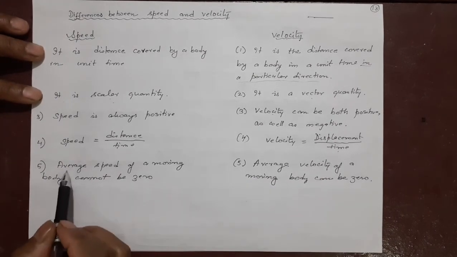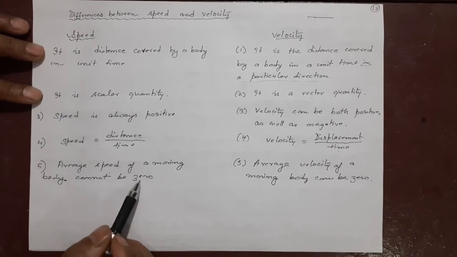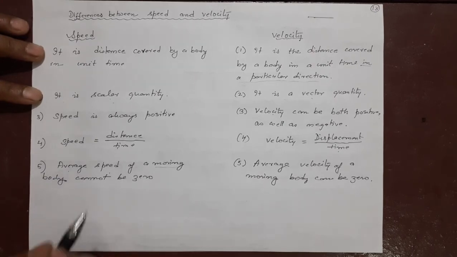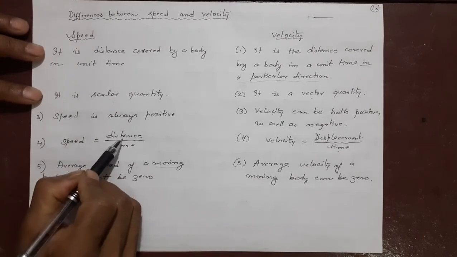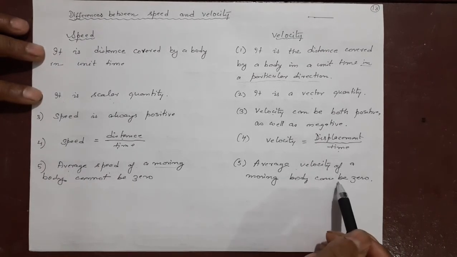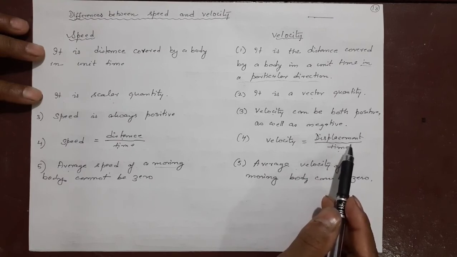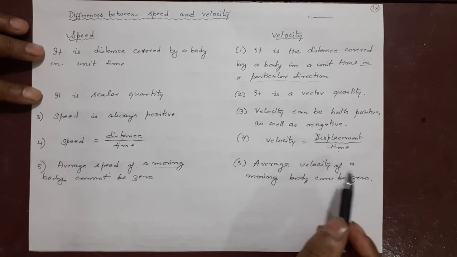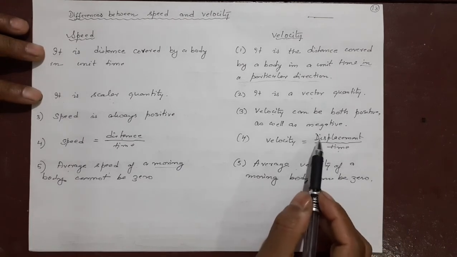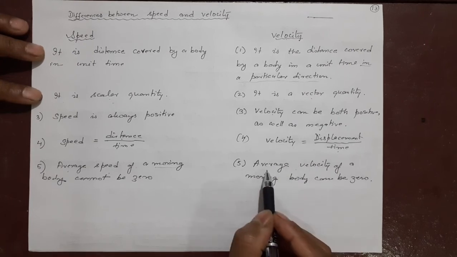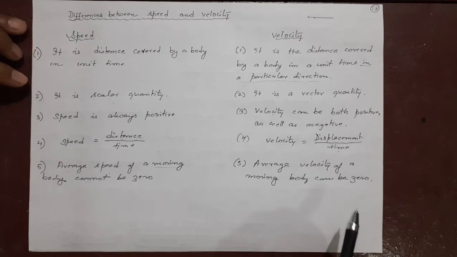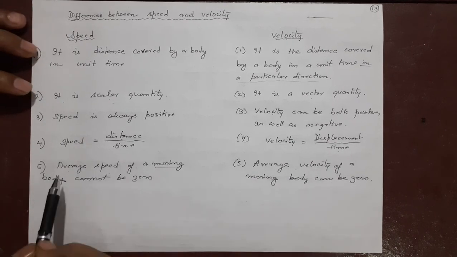One important last point is that the average speed of a moving body cannot be zero. Why? Because if a body is moving, then the distance cannot be zero. If this is never zero, the speed cannot be zero. But average velocity can be zero because the displacement can be zero. Or if you add initial and final velocity, one of them may be the negative of the other, and then they can be zero. If displacement is zero, automatically velocity will be zero. That is why average velocity of a moving body can be zero. Even when the body is moving, velocity may be zero sometimes, but average speed cannot be zero.